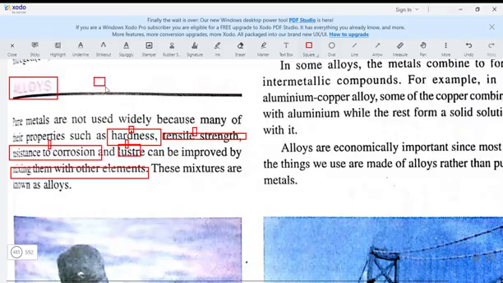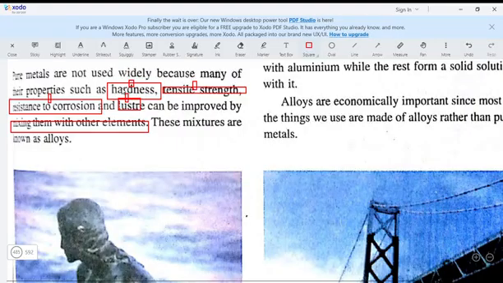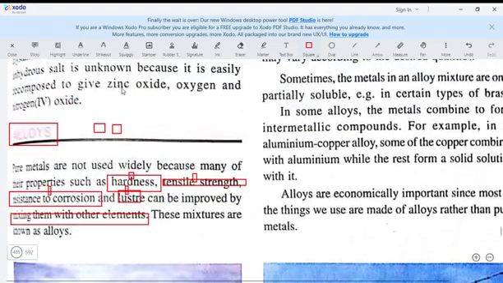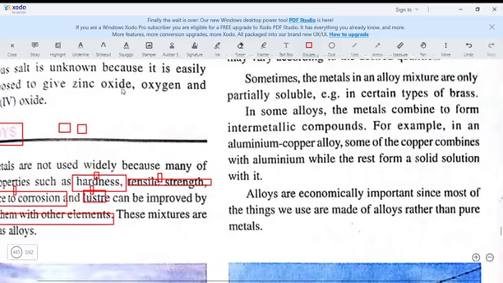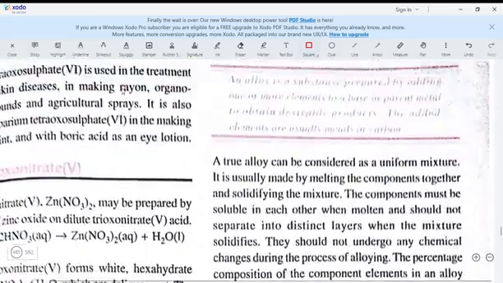Maybe you have a banana and it's not giving you what you want, like the size you want, the taste you want, so you can crossbreed it. When you crossbreed it, you'll be able to get your desired goal. So the same thing applies to metal, so that when you mix the metals together, it gives you an alloy so that it can become harder, with more tensile strength. It can resist corrosion and become lustrous, and then you can have your desired goals.